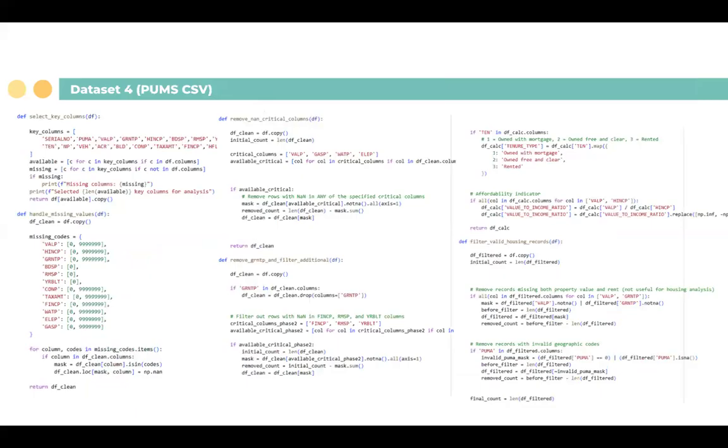Finally, our biggest dataset was a PUMS CSV file that contained over 52,000 properties in the state of Georgia, and over 200 columns of data. It had a lot of information, but it also had a lot of missing information. So we had to address NaNs and some values that weren't representative of reality. We also selected the columns that were meaningful for our project, because it had more than 200 and we only needed a decent few. Then we cleaned the data set and had almost 10,000 properties left with the meaningful data that we wanted, which was still a pretty good data set.